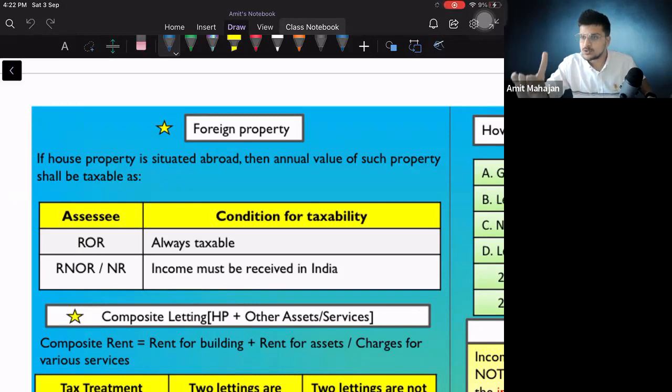If you remember, scope of total income इधर यूज होगा. For RNOR and NR कौन सा income taxable होता है? If it is accrued in India or if it is received in India. This income is not accrued in India because property is situated outside India. But if it is received in India, then it will become the Indian income. Then it will be taxable for them. But if it is not received in India, then nothing will be taxable in the hands of RNOR and NR. Right? Okay. Devi, I'll just complete this, and after the lecture I'll tell you that point.